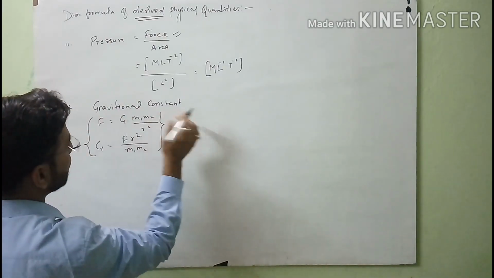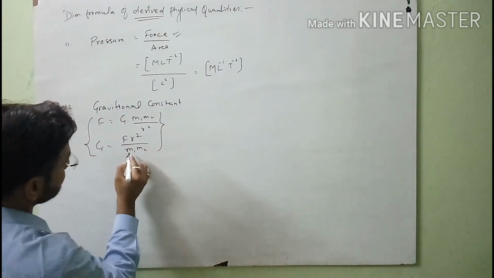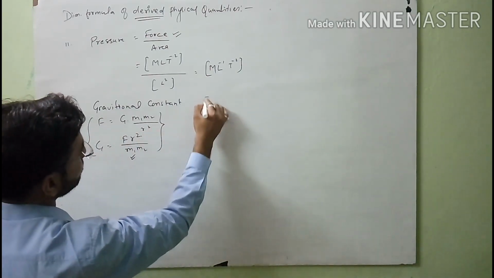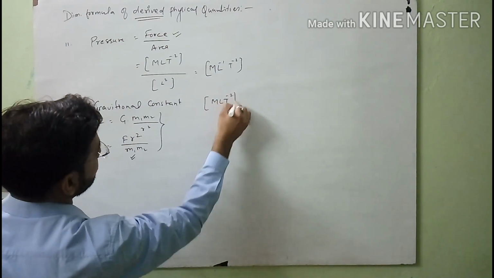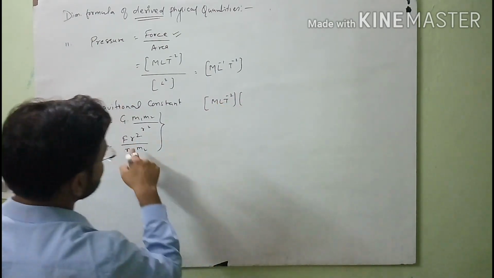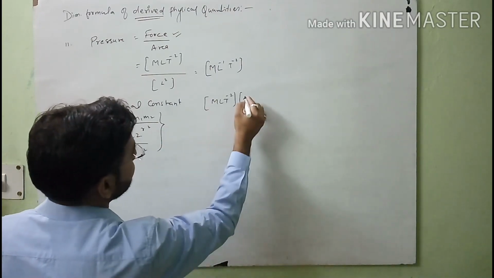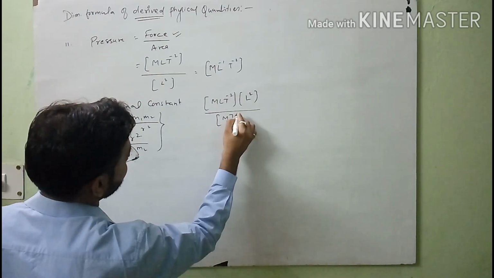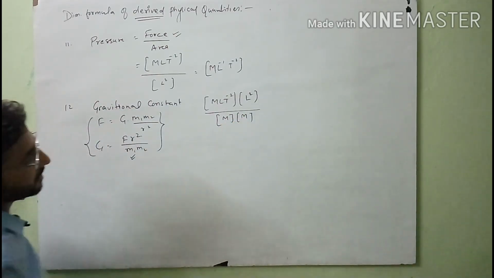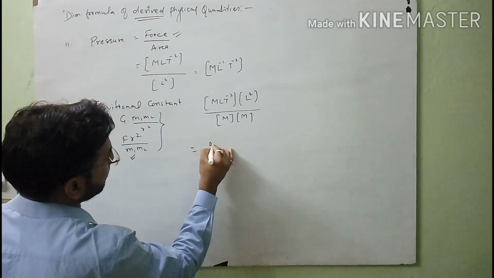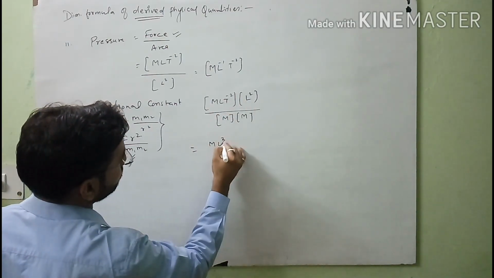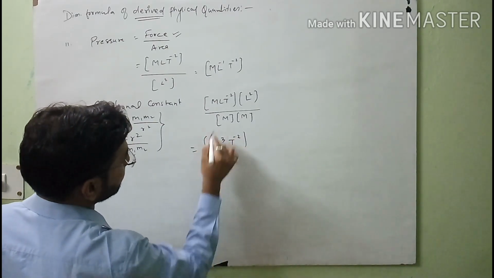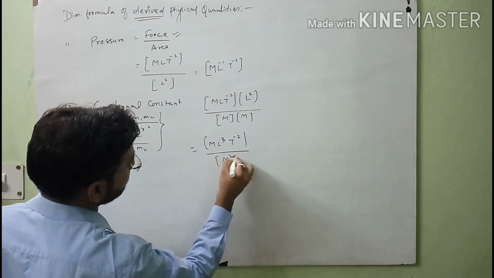For the dimension formula of gravitational constant, you write the dimension formula of force, which is MLT minus 2, and r is the radius, which represents length, so it will be L square, and m1 m2 are the masses, so I will write M into M.